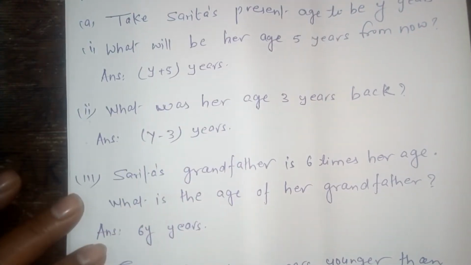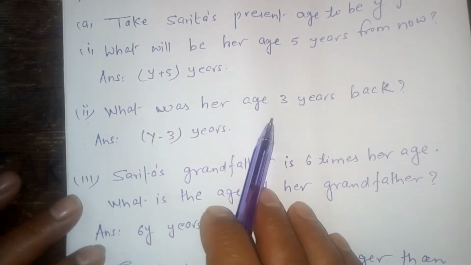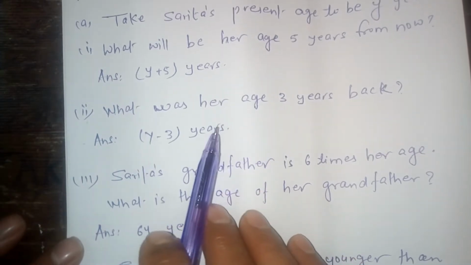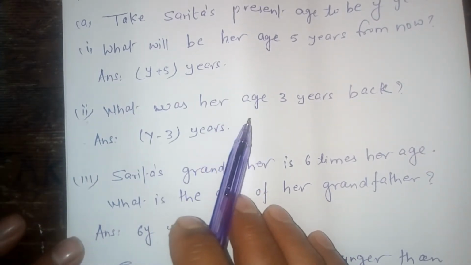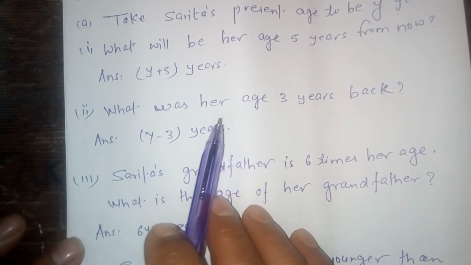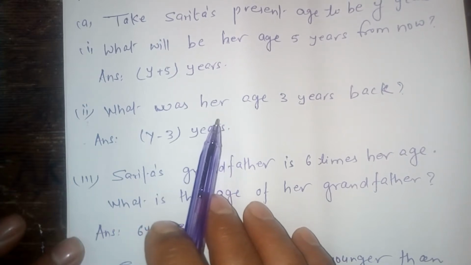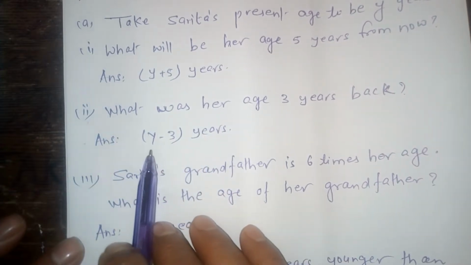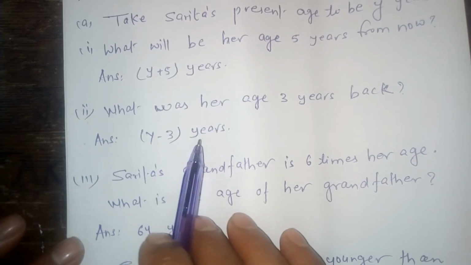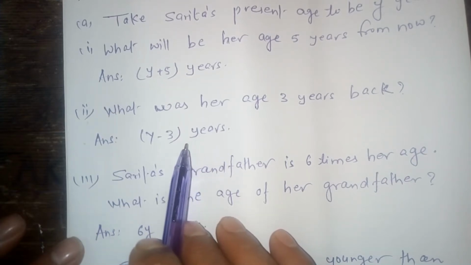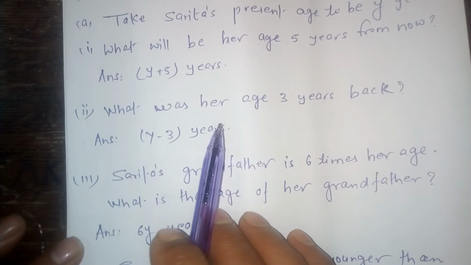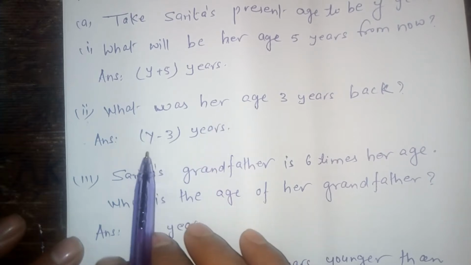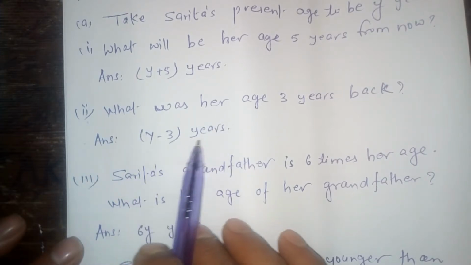Now, what was her age 3 years back? The meaning is 3 years ago. 3 years ago, Sarita's age was y minus 3 years. Okay. 3 years ago, Sarita's age was y minus 3 years.